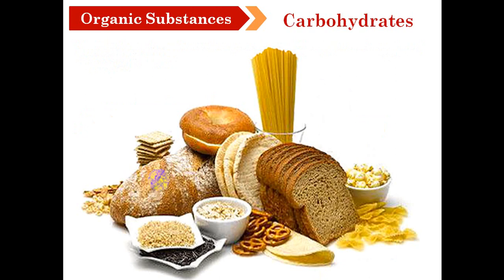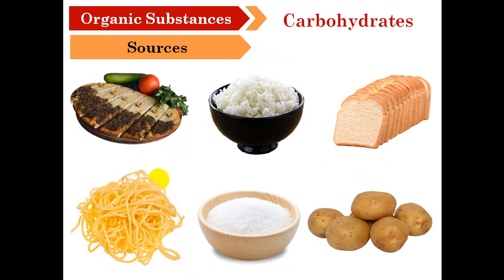We will start with the first organic substances, which is the carbohydrates. We can find the carbohydrates in bread, in rice, in potato also. These are sources of carbohydrates.